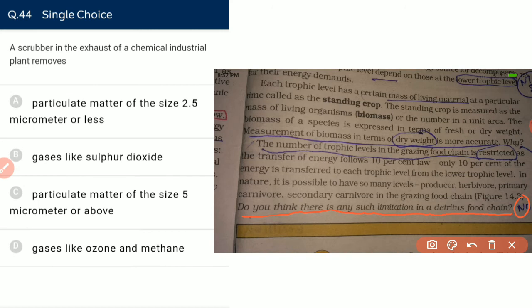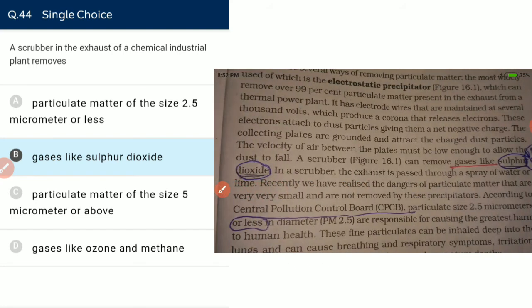Scrubbers in the exhaust of the chemical industrial plant remove gases like sulfur dioxide. It is from the direct NCERT line. Scrubbers remove gases like sulfur dioxide, and particulate matter of size 2.5 micrometer or less are responsible for causing great harm.